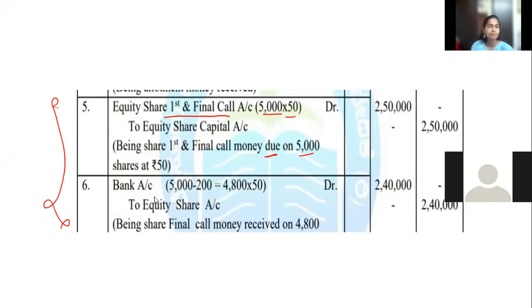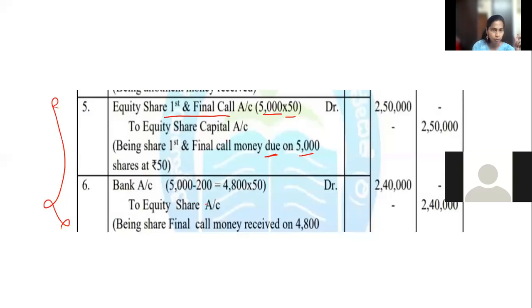Next, for the money received now, it is like your principal is calling you. You have to pay this much fees. Now you are coming to the office, a college office, and you are paying, so the accountant will keep the money into the bank. So bank increases. Similar thing in this company also. Shareholders will come, give the money and go. The money will be deposited into the bank, so the bank increases. Bank is an asset. See, first year accountancy this is. So bank account debtor to equity share.